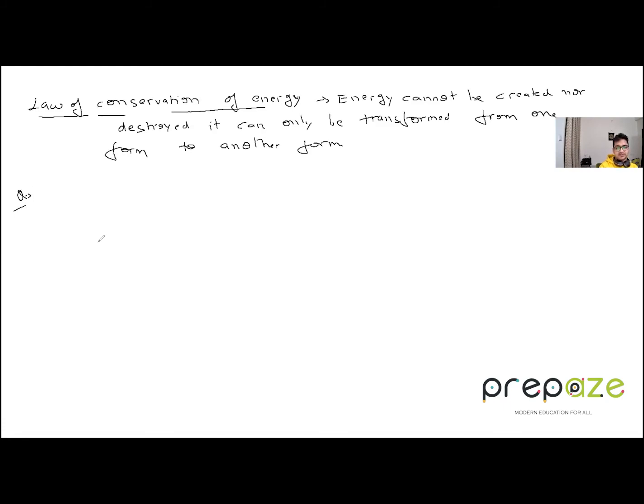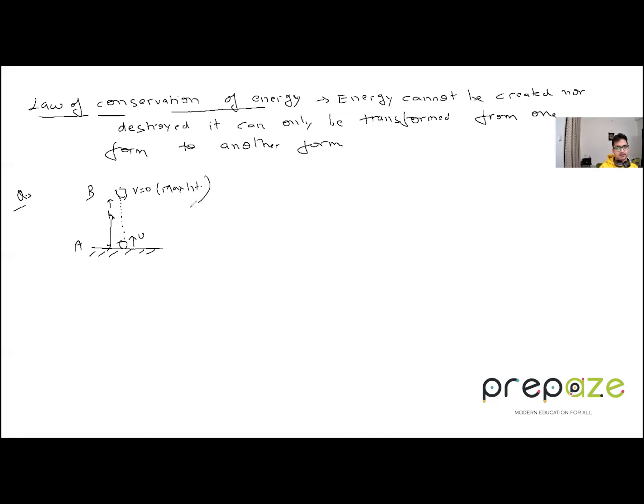A very good example I will tell you, where we are using the law of conservation of energy. Suppose there is a ball which is kept on the ground. Initially, you throw it upward with the velocity u. It will go up to its maximum height, let's say h. What is the velocity over here? It is 0, because it is the max height. Suppose this is a point A, this is a point B. I want to apply the law of conservation of energy between A and B.